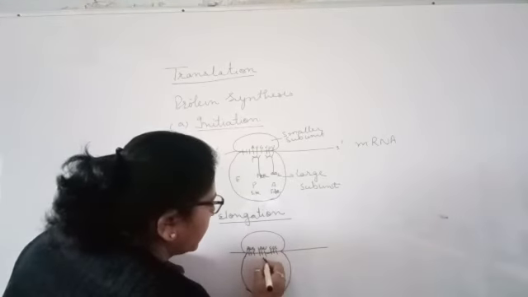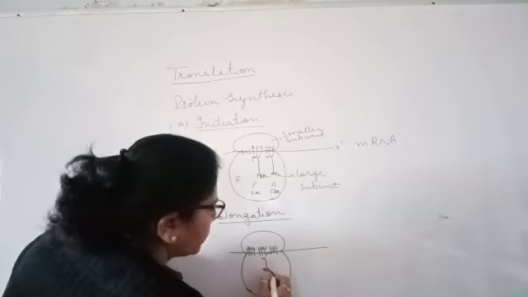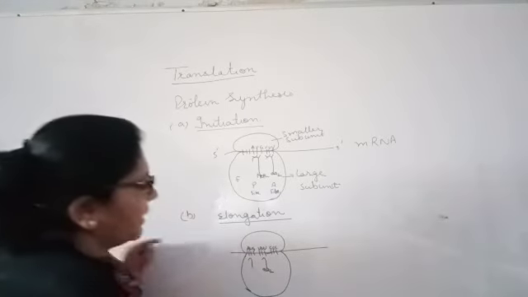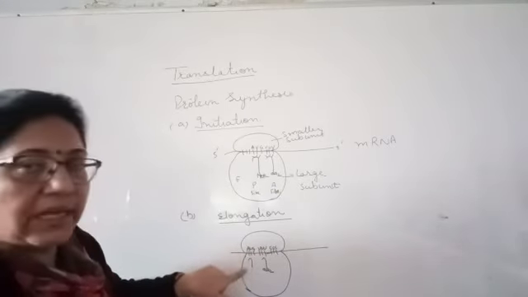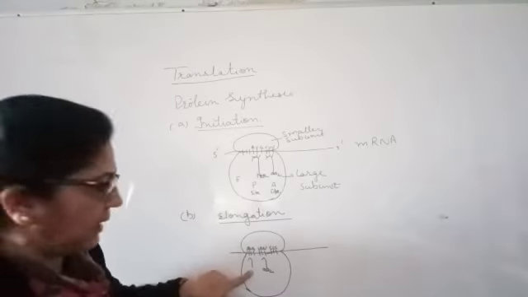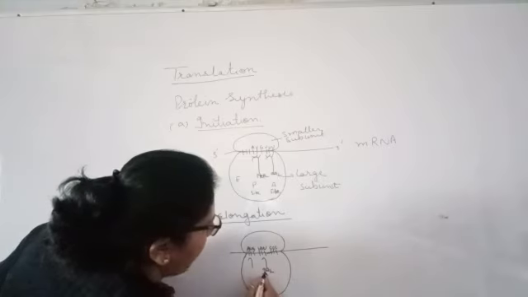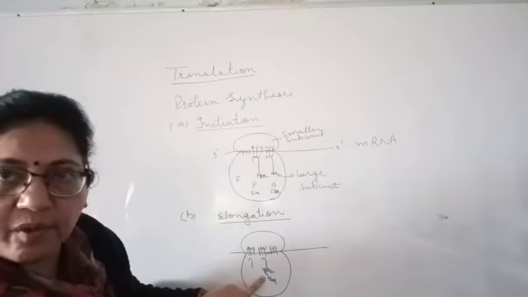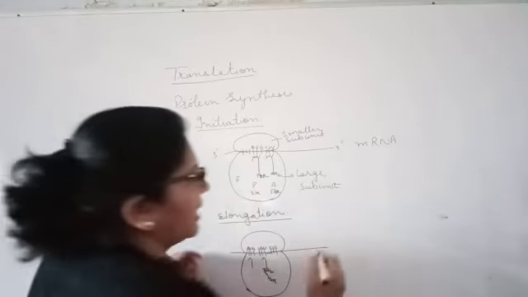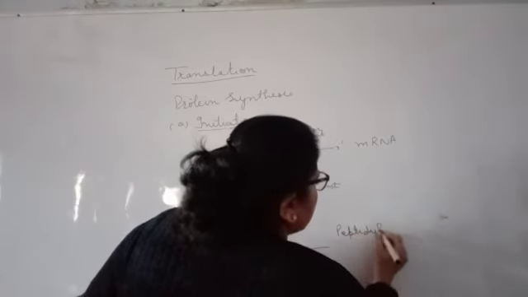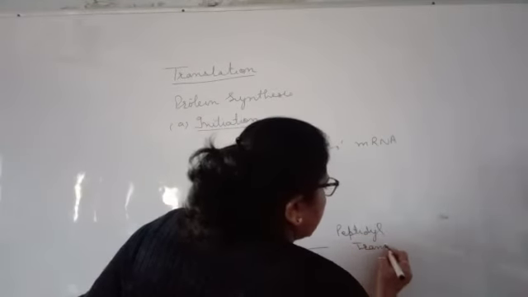So this tRNA, which has amino acid 2, and the tRNA which has methionine, the methionine will get detached from its tRNA and form a bond with the amino acid. This is what is called the peptide bond, with the help of the enzyme peptidyl transferase.